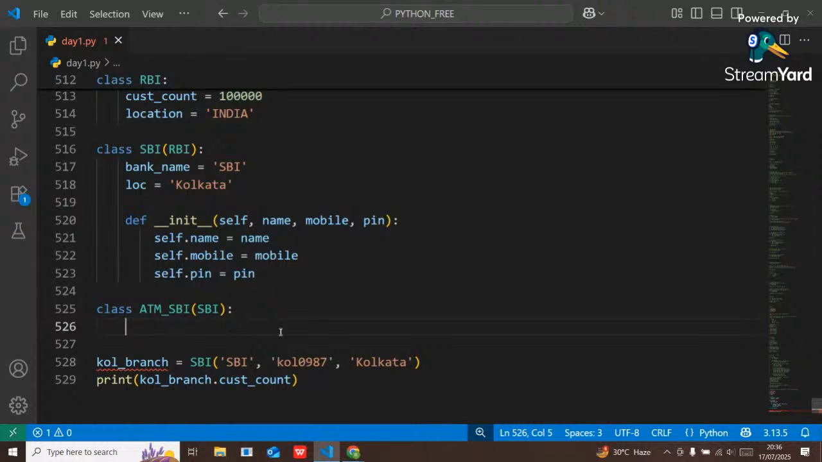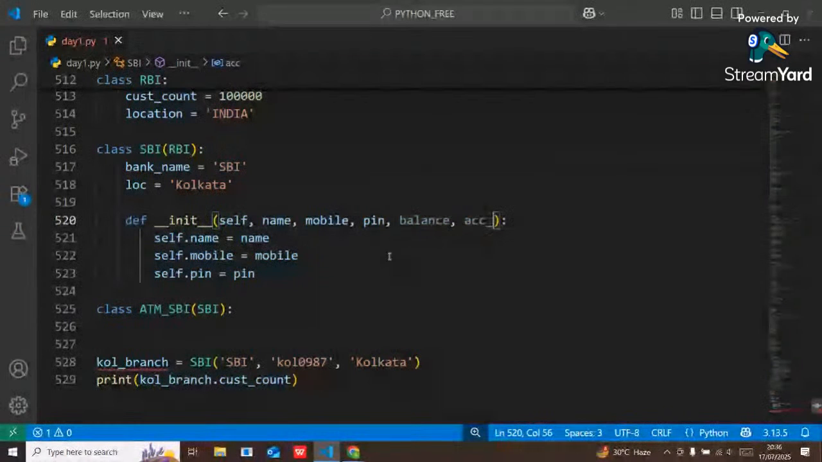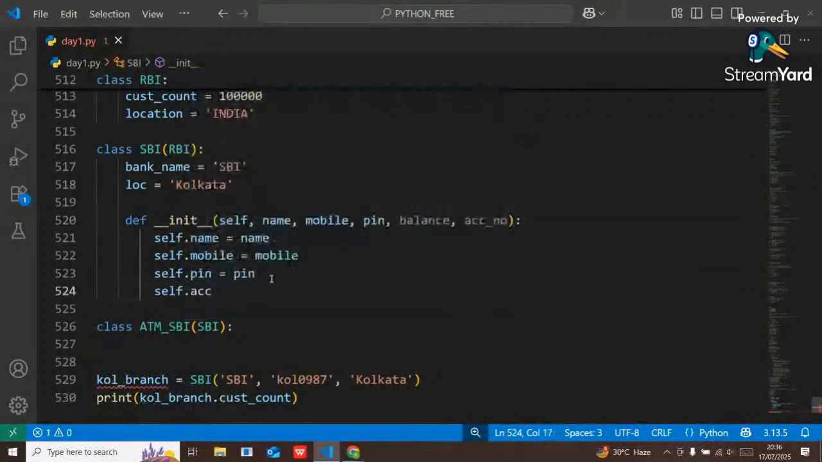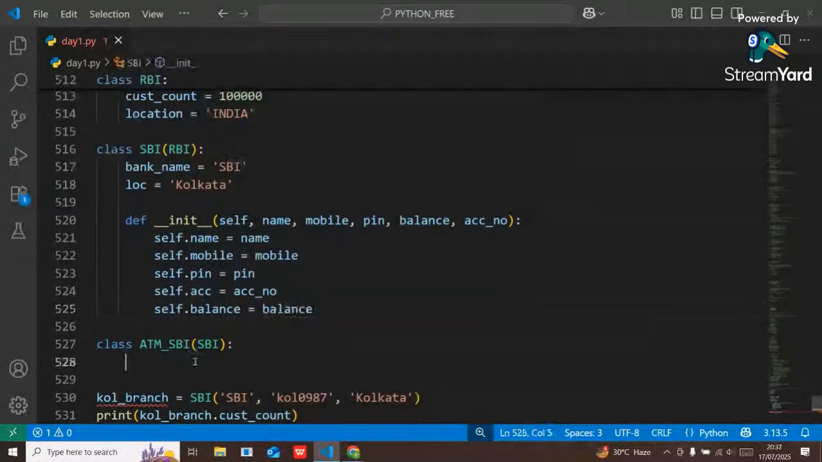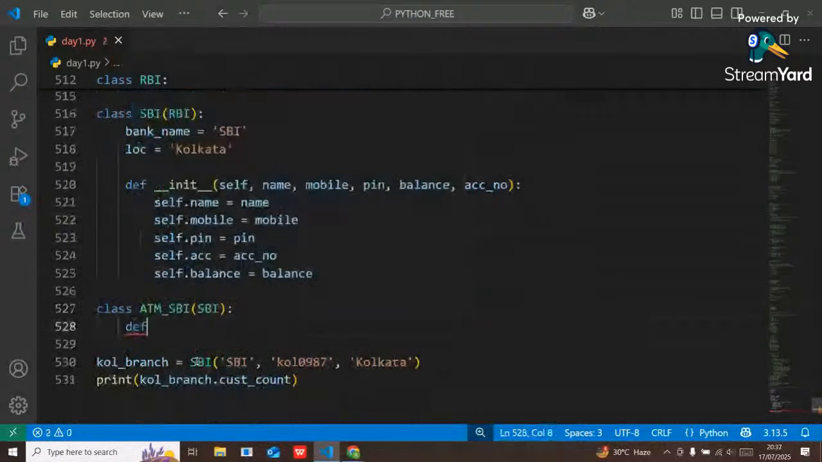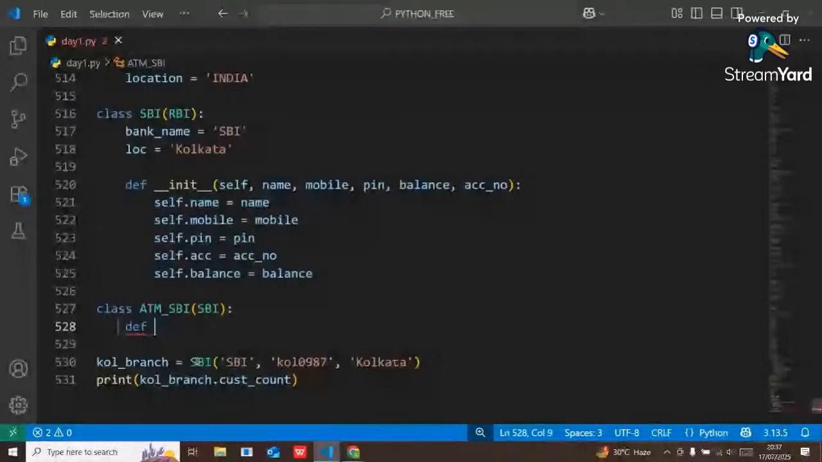Now here, guys, simply I can do many things. Suppose in the bank, let me pass another thing like balance and ACC number, account number. So it will be easier. Like self dot ACC equal to ACC number, self dot balance equal to balance. Now I want to check the customer details first. Def customer details. Self is mandatory, right? Yes or no?